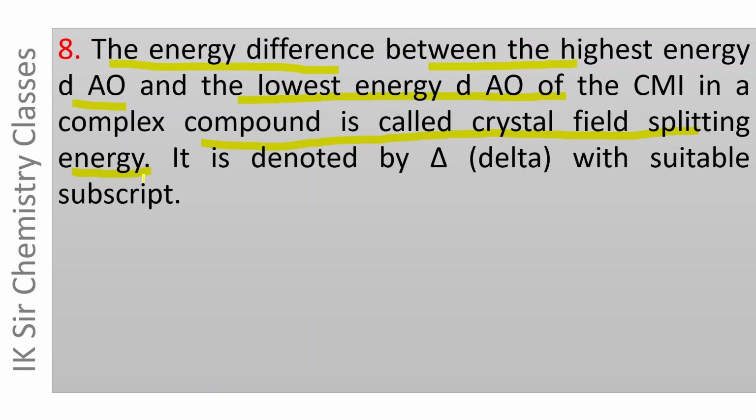The energy difference between the highest energy d atomic orbital and the lowest energy d atomic orbital of the CMI in a complex compound is called crystal field splitting energy, and it is denoted by delta with a suitable subscript.